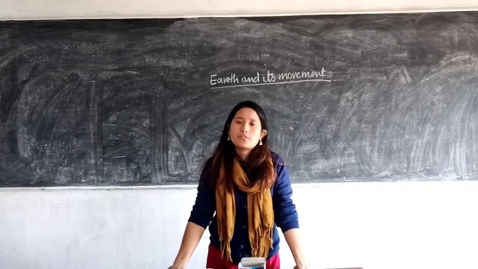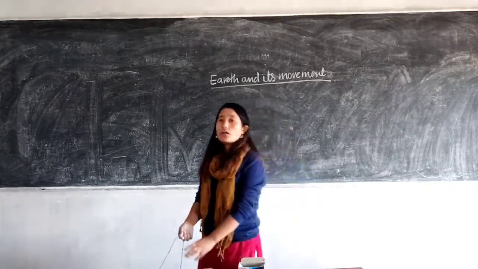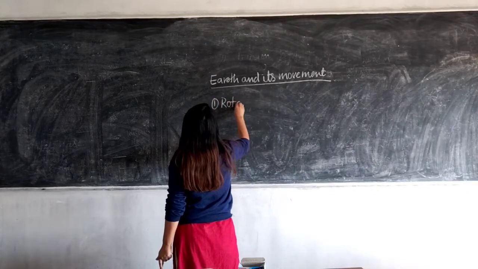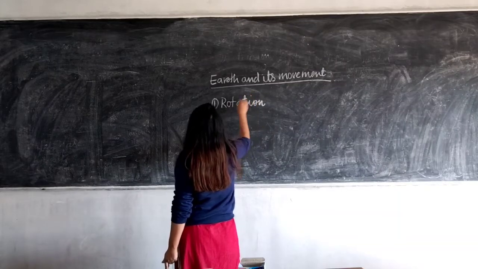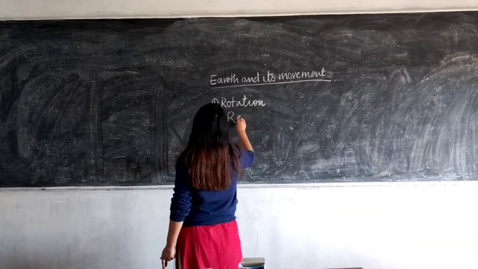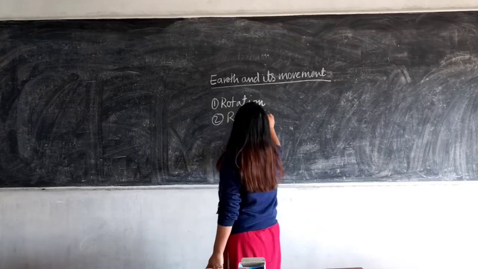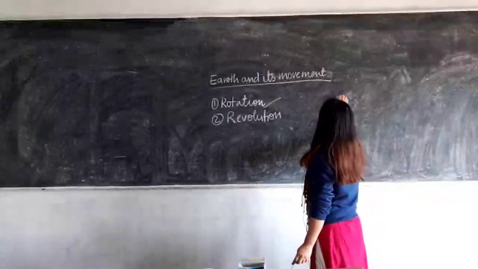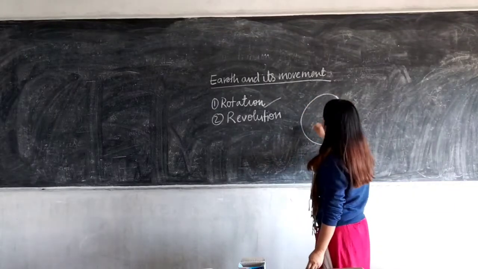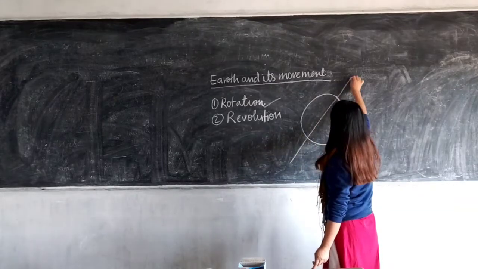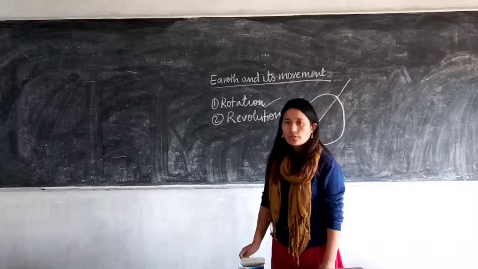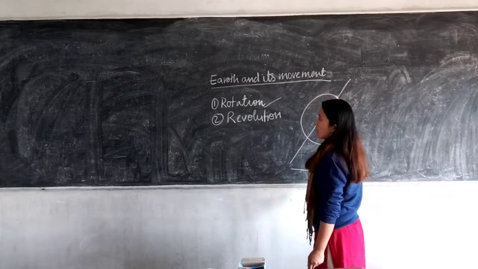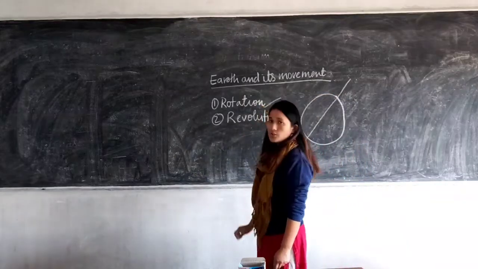Next from this chapter is Earth and its movement. So Earth shows two types of movement. Those are rotation and revolution. So first, what is rotation? Okay, imagine this to be earth. The line which passes through the center of the earth is referred to as the axis. So in the same position, if earth is rotating around its axis, it is referred to as rotation.